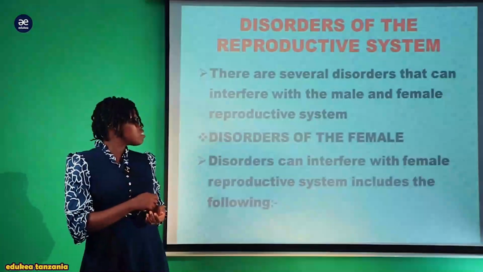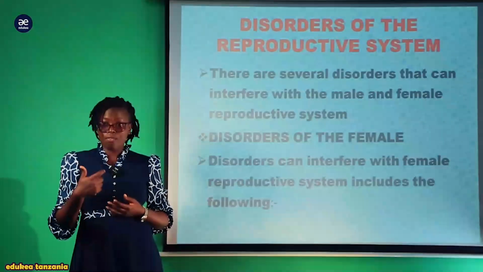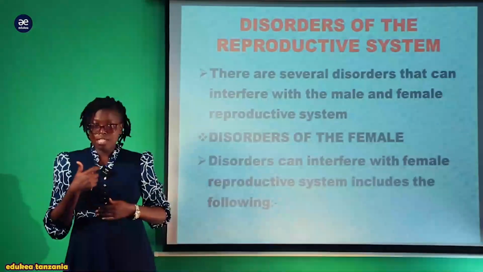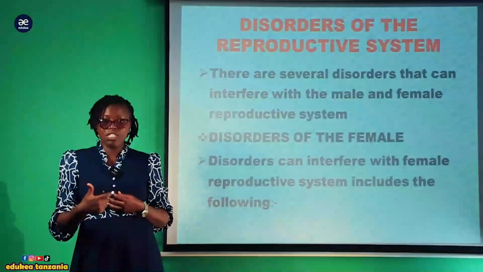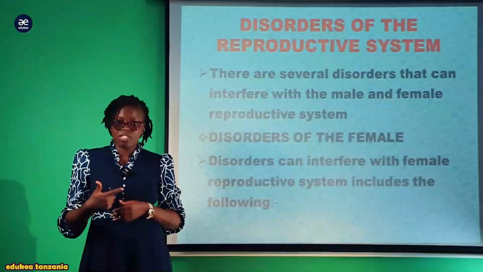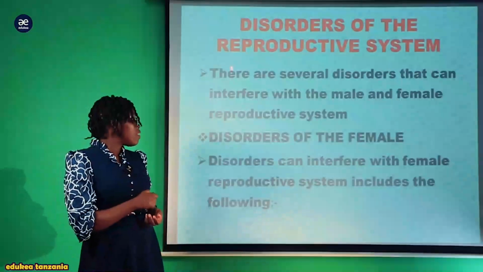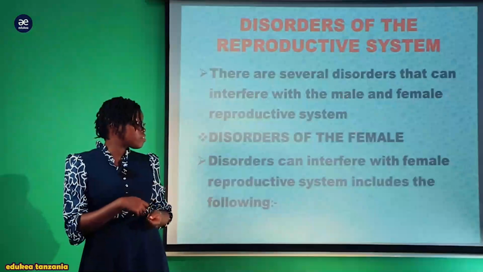So, the disorders of the reproductive system. These are the diseases which tend to affect this part of the reproductive system or organ of the reproductive system, which might interfere or which might prevent the successful fertilization. So, there are several disorders that can interfere with the female and male reproductive system.